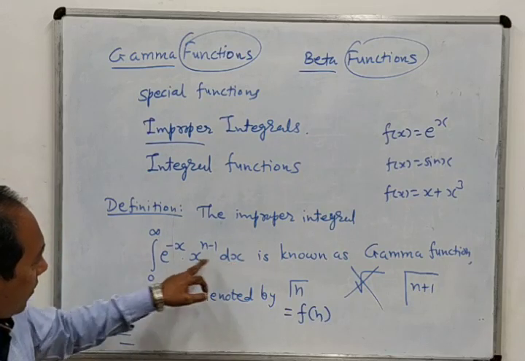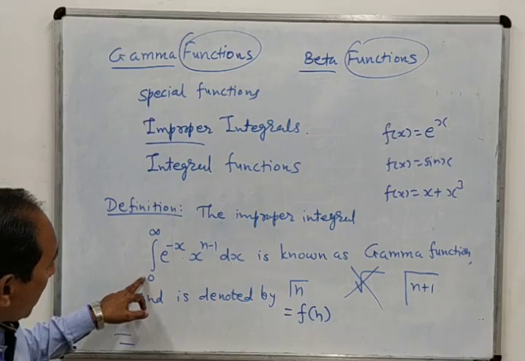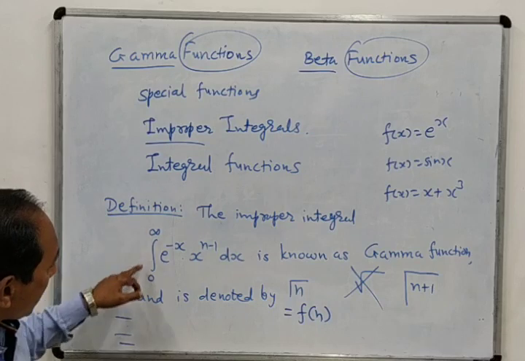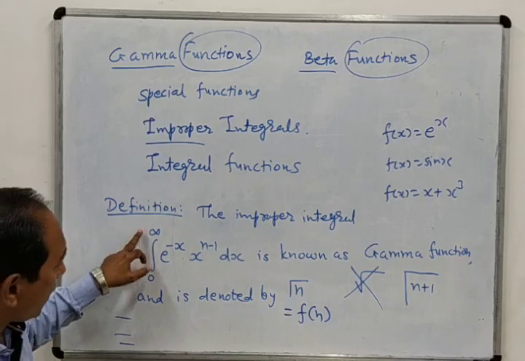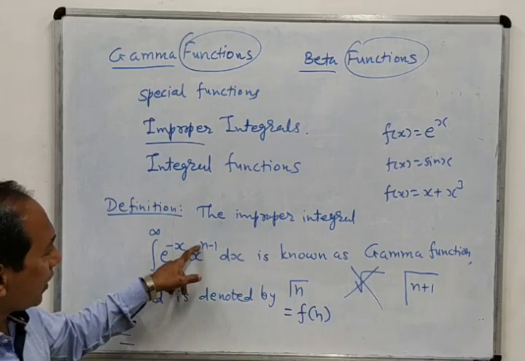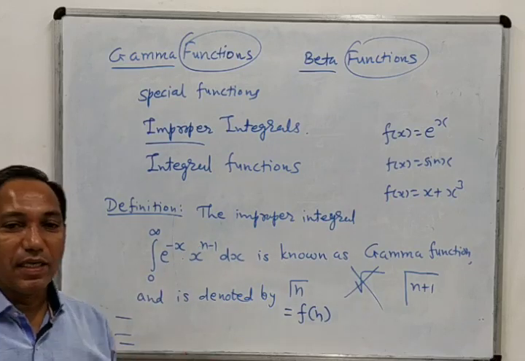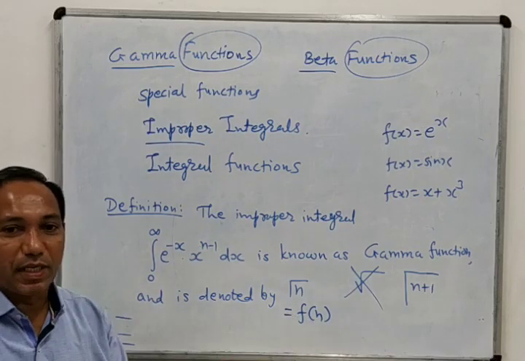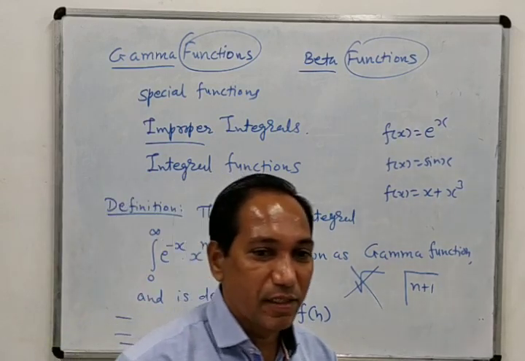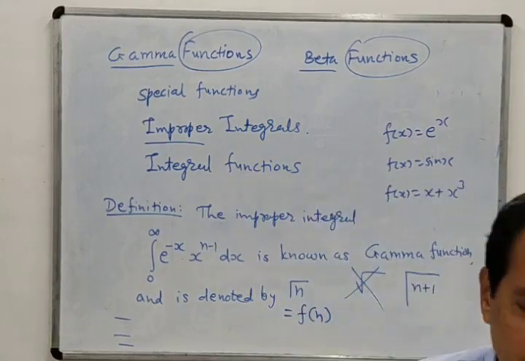When we integrate with respect to x, finally we put the values of x, that is x equal to 0 and x tends to infinity. So x will be removed and only n will remain. Finally in the answer we will get terms containing n only, and that's why it is the function of n.